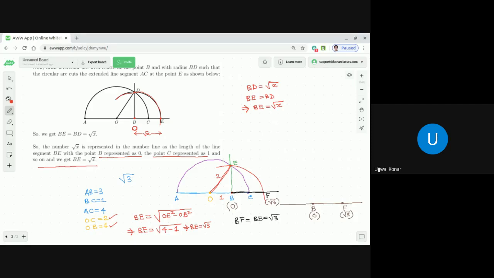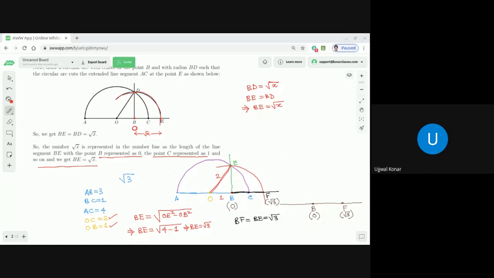Now, after the class, once you do some DPPs, then whatever the question is, to represent any square root of x number in the number line, you will find it so simple. Now I'm going to discuss something very interesting, and I hope you will appreciate that learning.